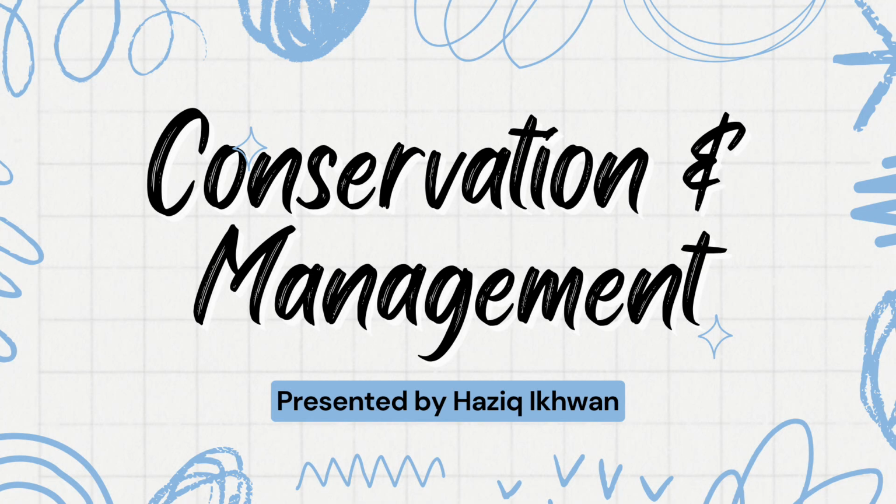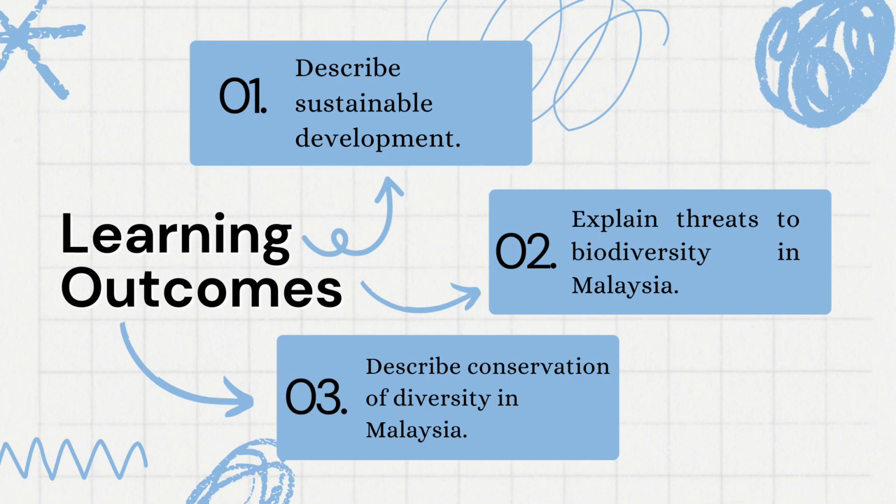Today I will present a topic on chapter 2, ecosystem, which is conservation and management. In this topic, we will get to know how to describe sustainable development, threats to biodiversity in Malaysia, and to describe conservation of biodiversity in Malaysia.